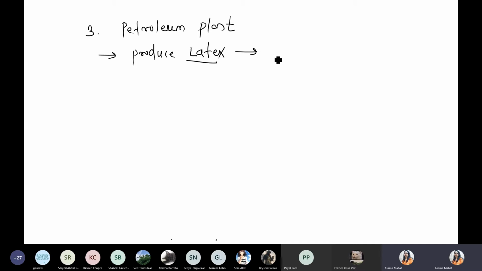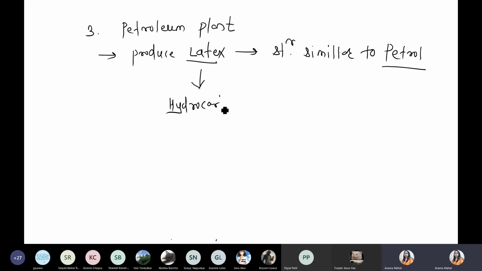Such latex is structurally similar, structurally resembles petrol, because you know that inside petrol, basically hydrocarbons are present. Similarly, this type of structure, long chains of liquid hydrocarbons, are present in latex. What is the meaning of latex? Latex is nothing but a hydrocarbon chain. That's it. A long chain of hydrocarbon, which is similar to petrol.